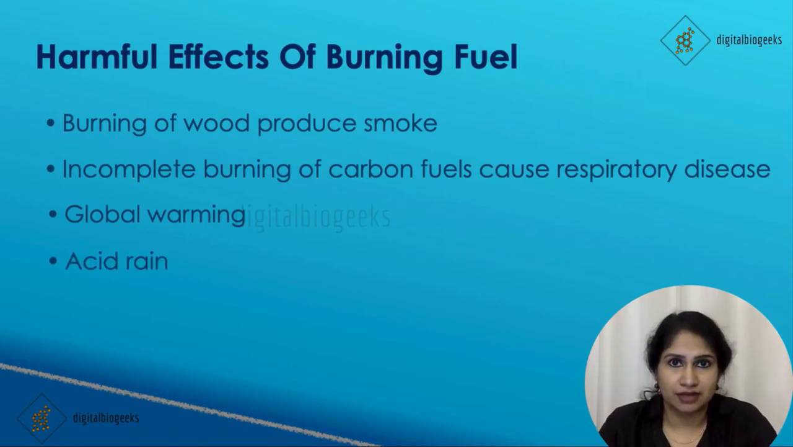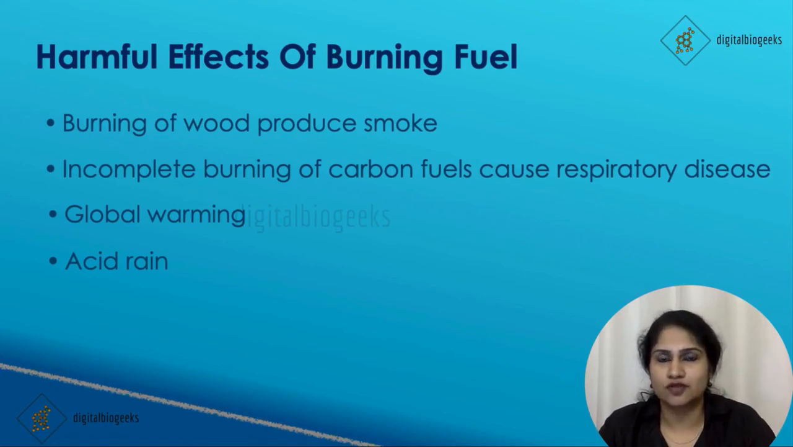Now, acid rain. Burning of petrol and other kinds of fuels will produce some oxides of nitrogen. When oxides of nitrogen combine with rainwater, that will produce nitric acid. This nitric acid falls along with rain. That will cause harmful effects to crops and also buildings.